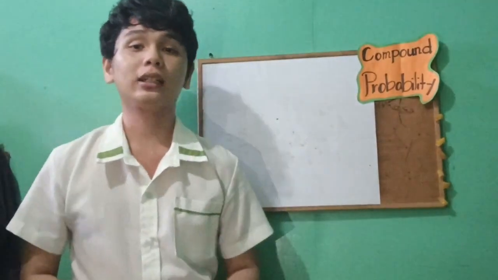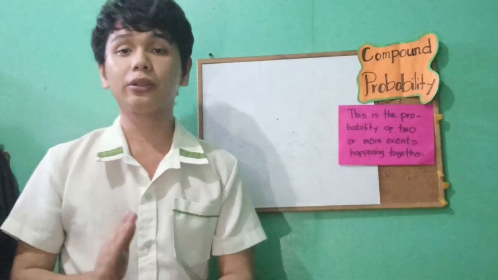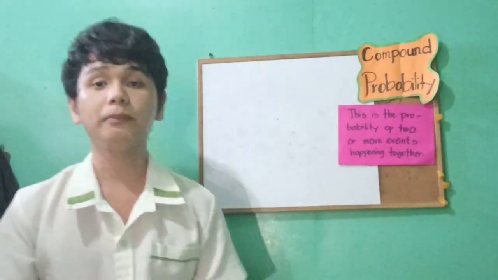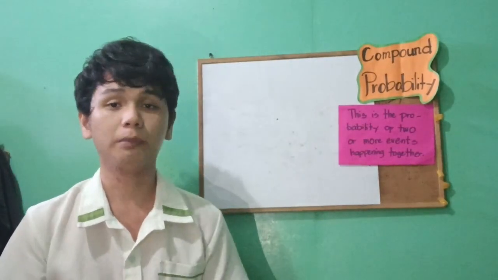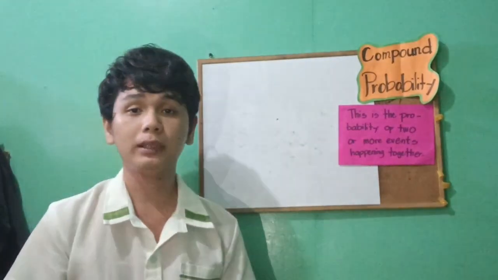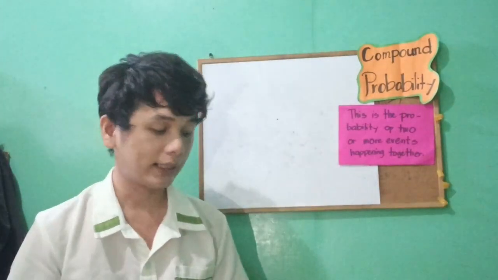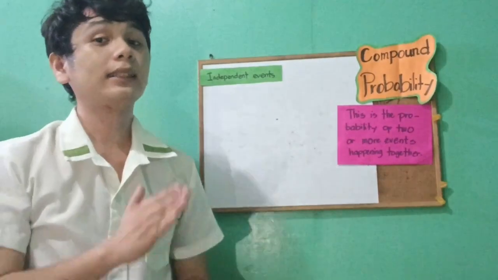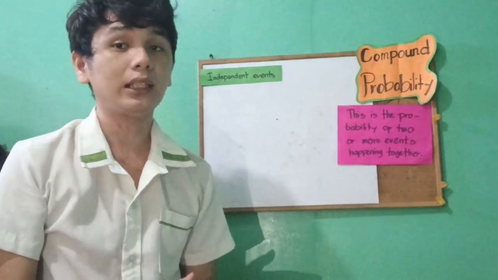Well, it is the probability of two or more events happening together, which means not only one, but two or more. So that's the meaning of compound probability. In compound probability, there are two different kinds of events. The first one is the independent event. What does independent event mean? This means that one event does not affect the other.